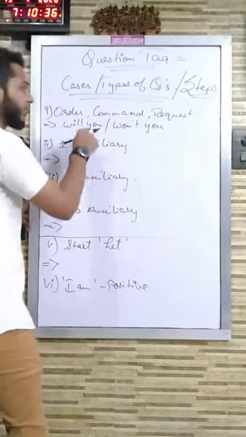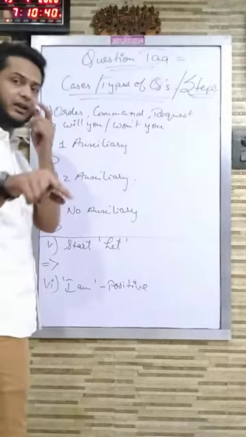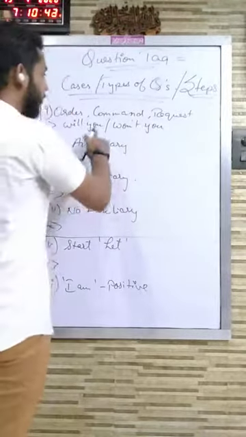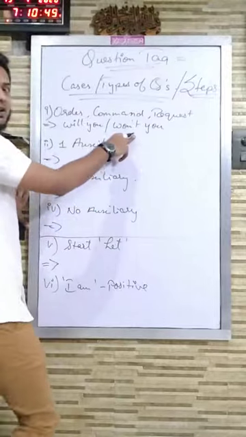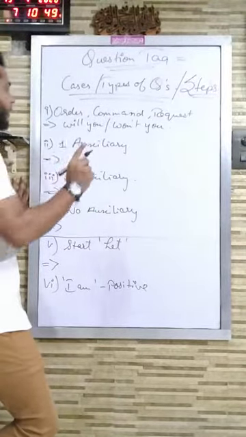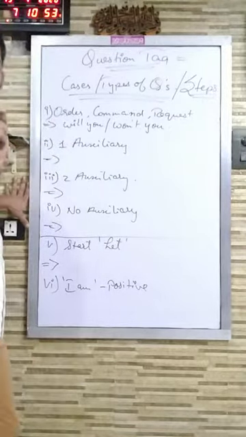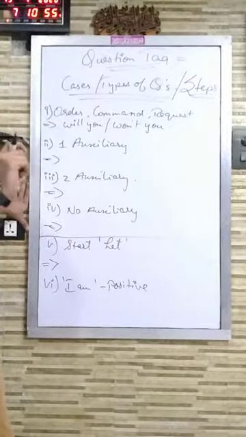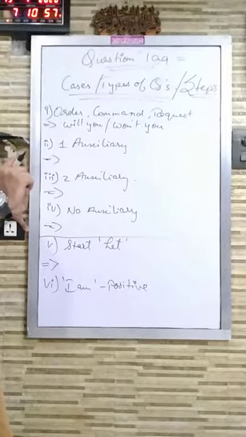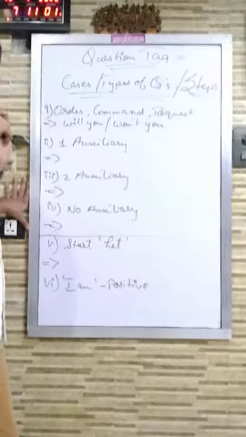If the sentence is negative, you will add a positive question tag, that is will you, and if the sentence is positive, you will add a negative question tag, that is won't you. So the basic first step is to see whether the sentence has order, command or request or not. It is very important. Otherwise, if any tricky question comes, you will fail to give the right answer.